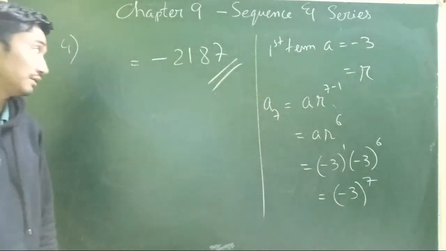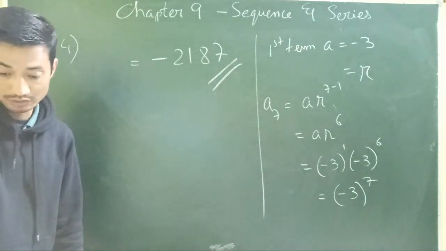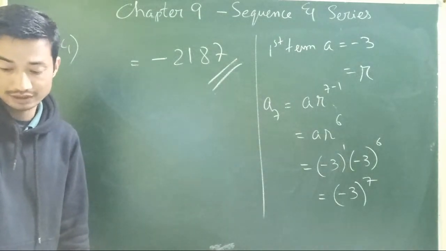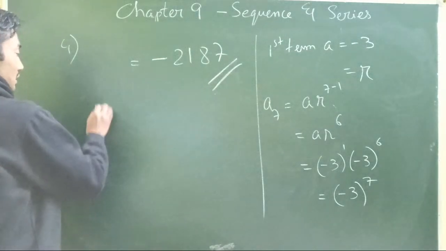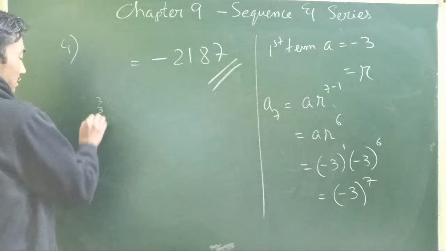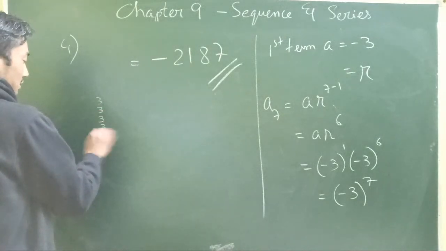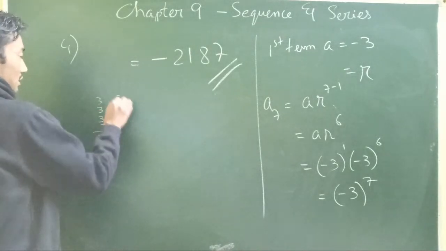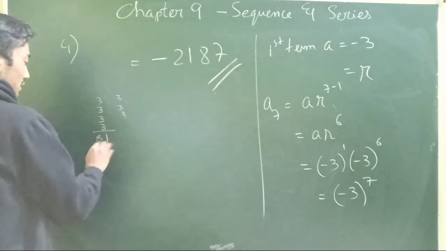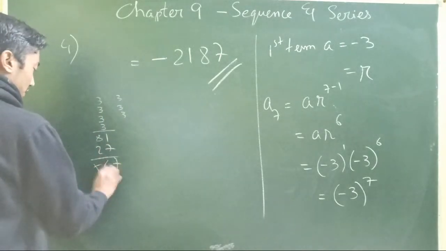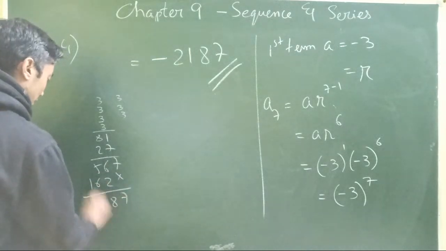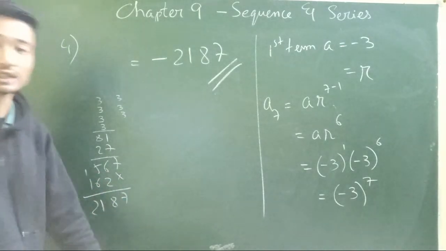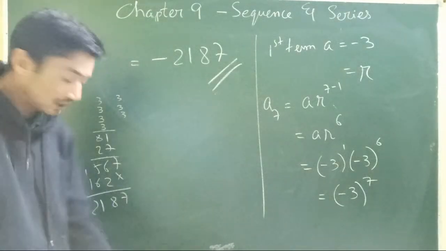So that's what we have there, minus 2187. Yeah, minus 2187.